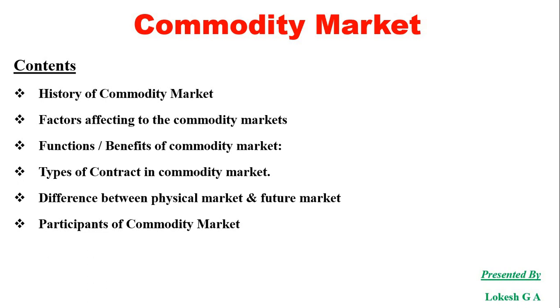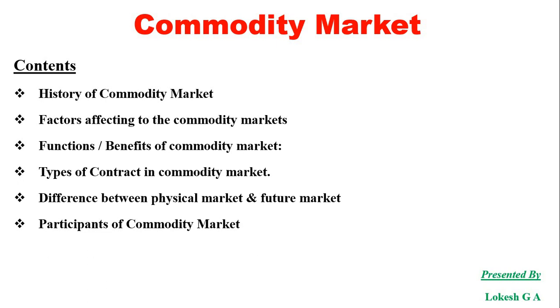In India, in the 19th century, the first commodity association started at Mumbai, or Bombay, for the cotton textile industry. In 1912, the Raw Jute and Jute Goods Association started at Hapur, in West Bengal. In 1952, the Forward Contract Regulatory Authority, what we can call FCRA, came into existence.